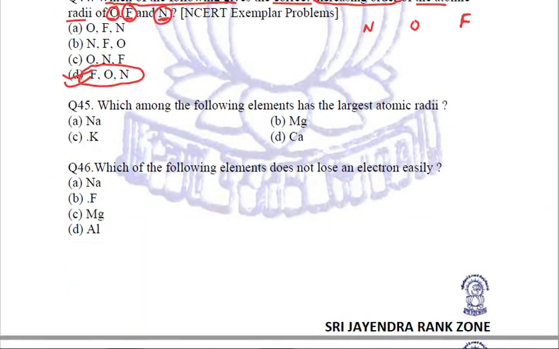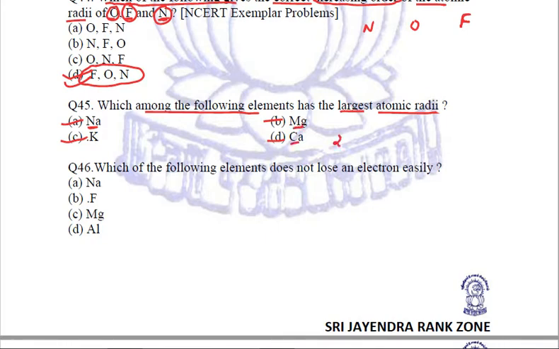Coming to the next question. Which among the following elements has the largest atomic radius? The options given are sodium, potassium, magnesium and calcium. Now sodium has 3 shells, 2,8,1. Magnesium is 2,8,2, again 3 shells.